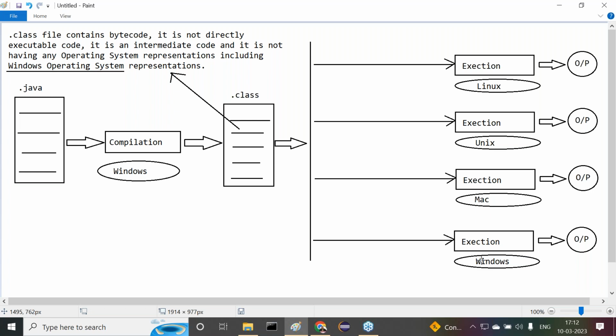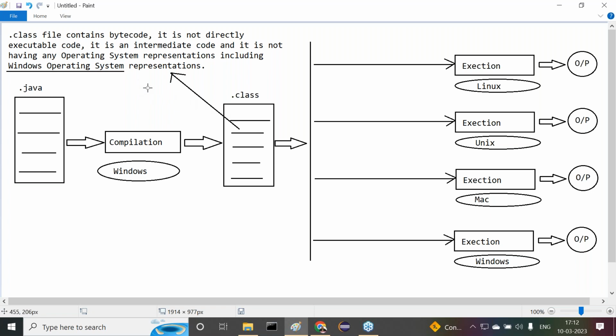All of you put in more concentration. Now I'm asking some questions, and you only answer my questions. Now tell me. I have taken a Java file. Where am I compiling the Java file? On the Windows operating system. So which file do we get there? The .class file. Tell me, what is the nature of the .class file? Come on, I gave some information also.